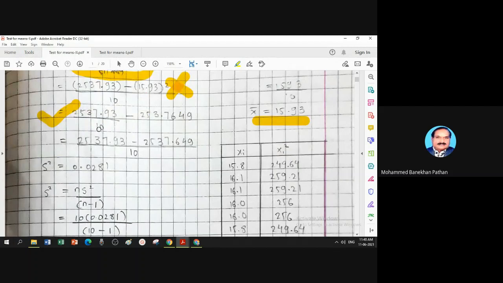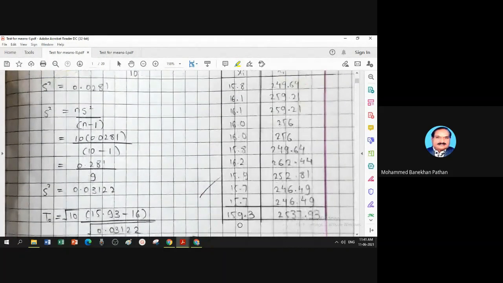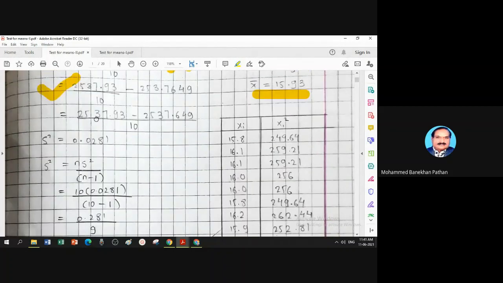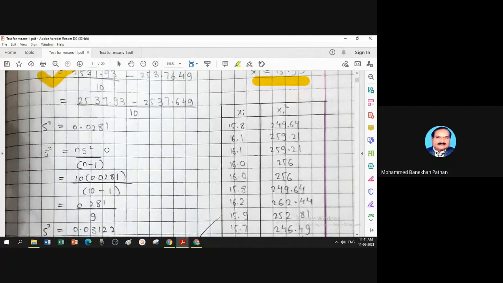It should be like this: sample observation squares, make a total of both columns. This is taken in the numerator, divided by 10, minus square of mean. So you get s square. Now from this you can get small s square: n times s square upon n minus 1.